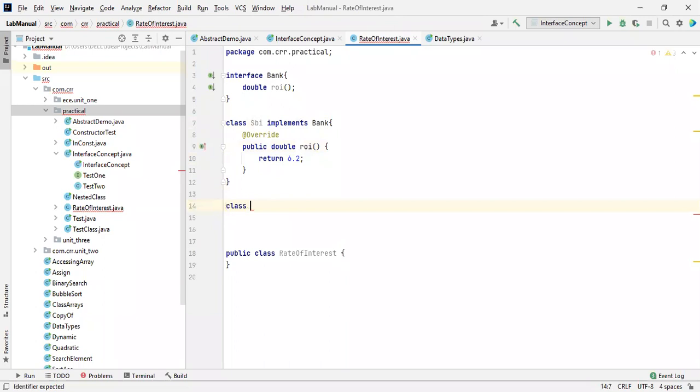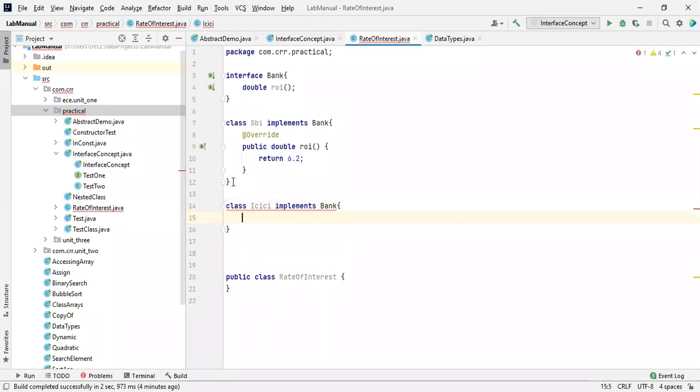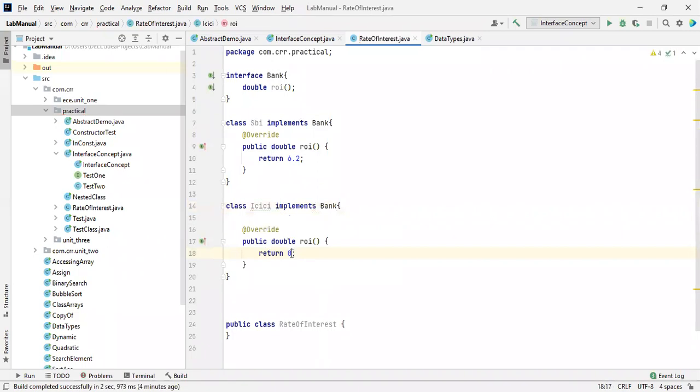I'm going to take two banks, which is ICICI implements Bank. Okay, it has been done. So this is the real-time use, how people are using it inside their applications. Now it should return a value, sorry, to implement the values. And they have a rate of interest like 7.2.